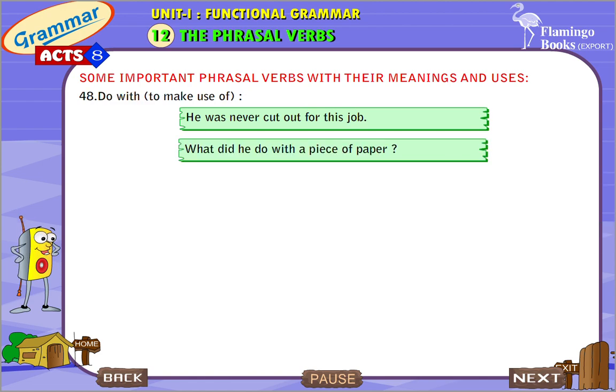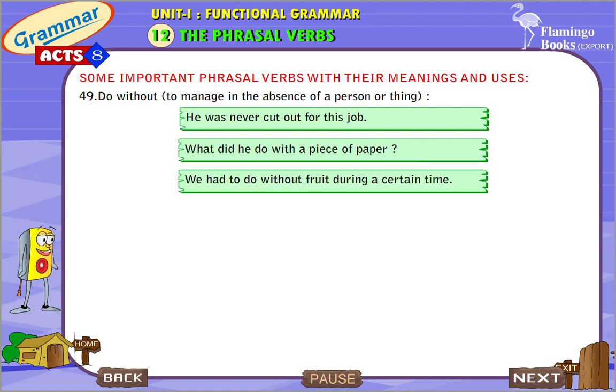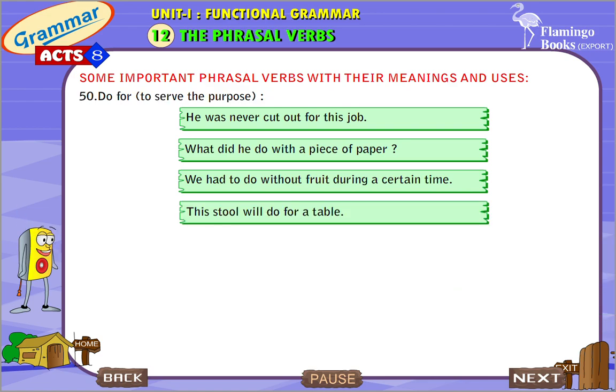Do with, to make use of. What did he do with a piece of paper? Do without, to manage in the absence of a person or thing. We had to do without fruit during a certain time. Do for, to serve the purpose. This stool will do for a table.